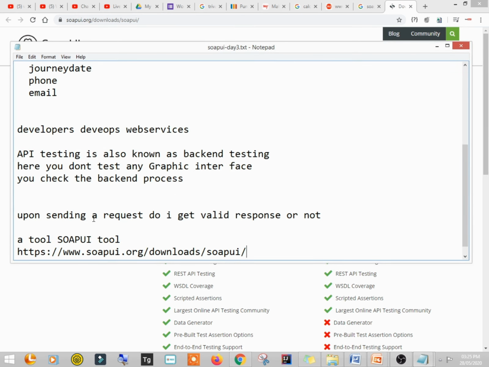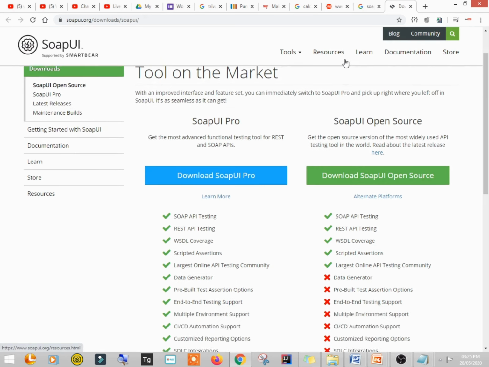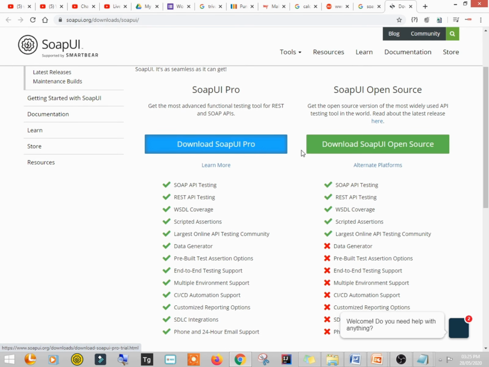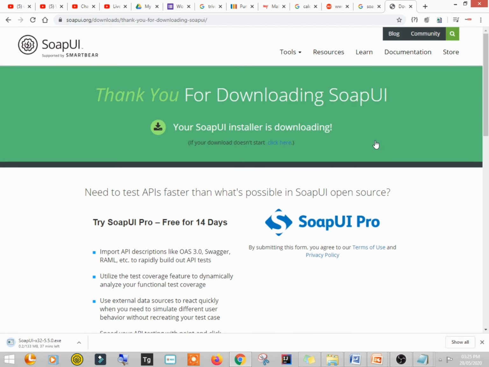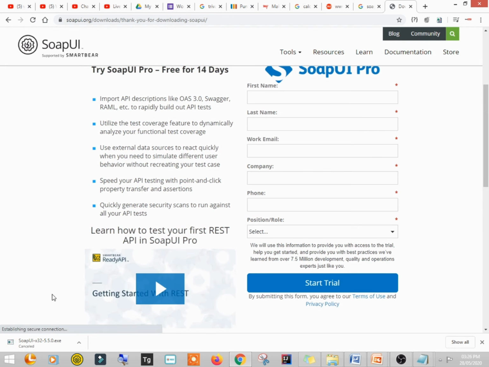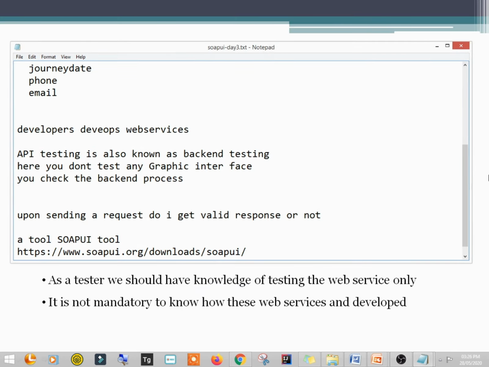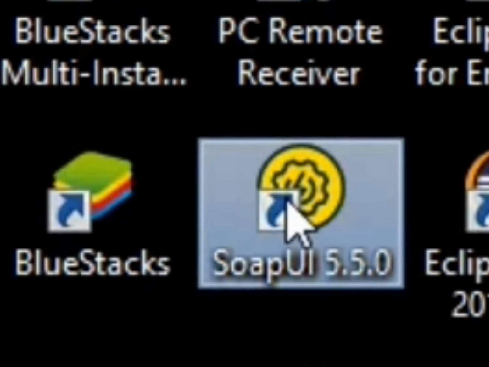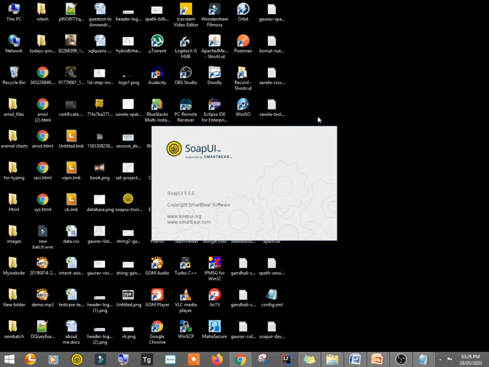Okay, so from this link you are going to download the SOAP UI tool. Here you will see SOAP UI Pro, and here there will be SOAP UI open source version. So you click on this and download the SOAP UI free version, right? So here it is getting downloaded. Now I'll cancel this because I have already downloaded and installed it. It is a simple process to install. Just click next, it will be installed, and once it is installed, you will get an icon on your desktop. Here is my icon, and the SOAP UI tool will open.